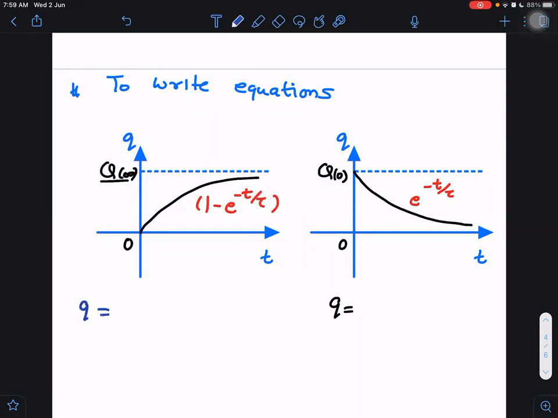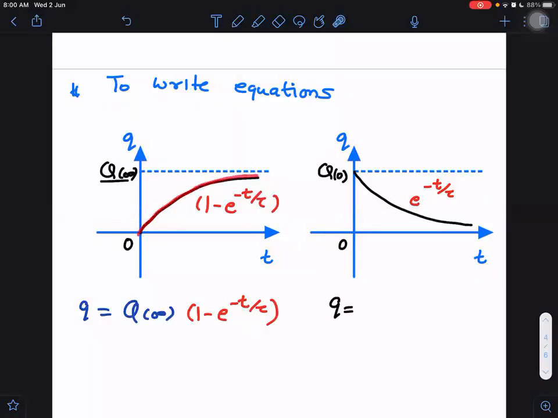Q will be equal to, in first case, q infinity into the factor. What factor gets multiplied? 1 minus e raised to power minus t by tau. Second case. Sir, doubt. Yes. In first case, can't we write in terms of tan inverse x, sir? No. That we cannot write because I know what this graph is like.